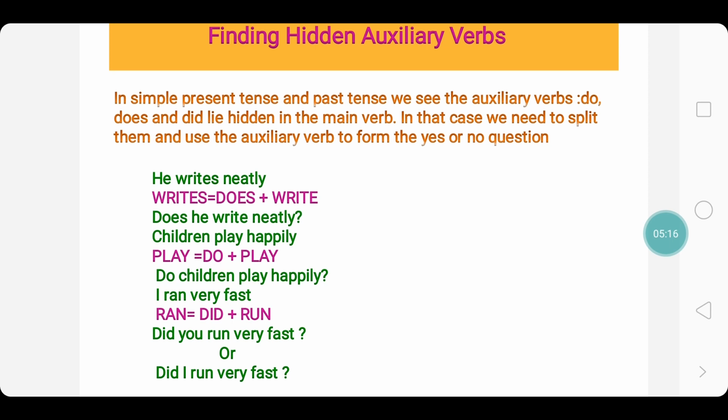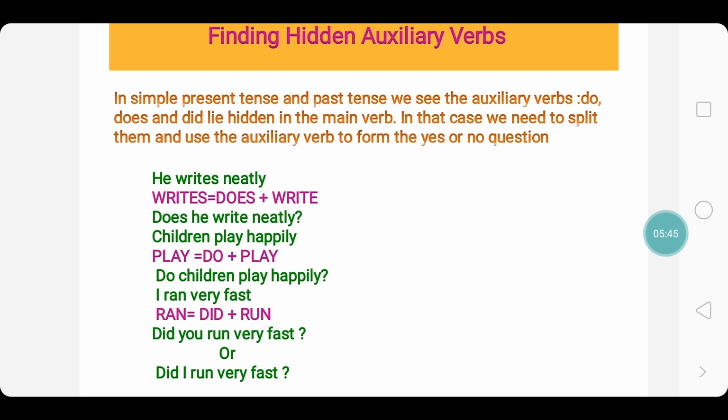On to the second example. Children play happily. Here we have only one verb. We have to make an auxiliary verb and a main verb. So we go and analyze the play. Play is nothing but do plus play. Hence the question format here is, do children play happily?